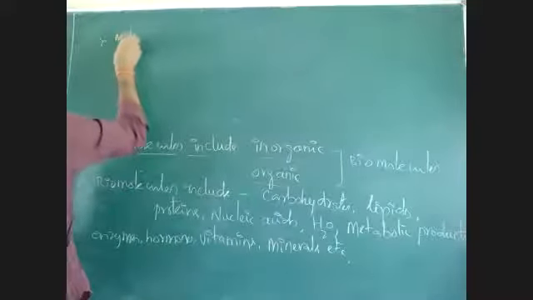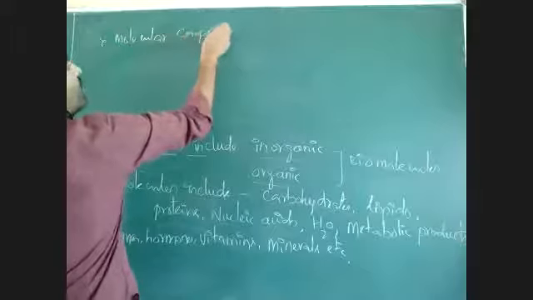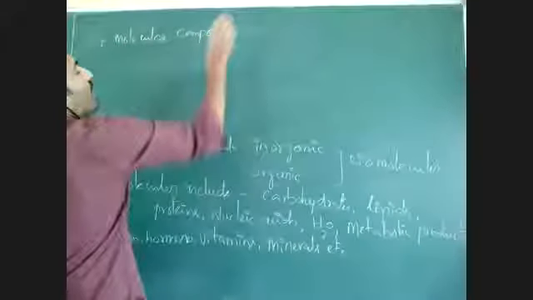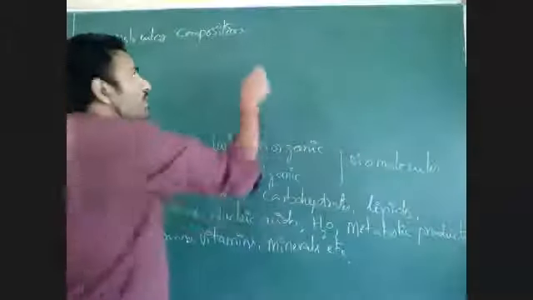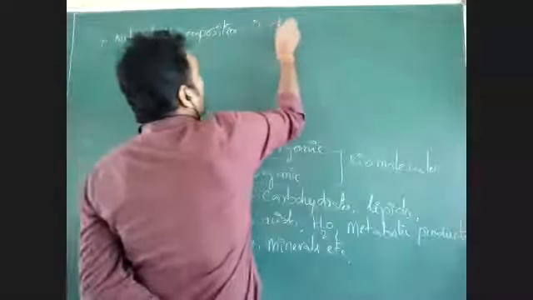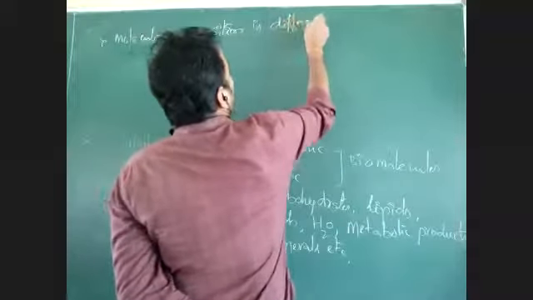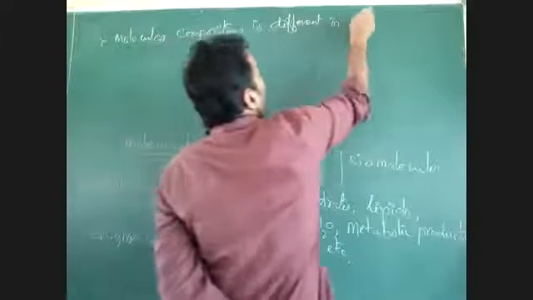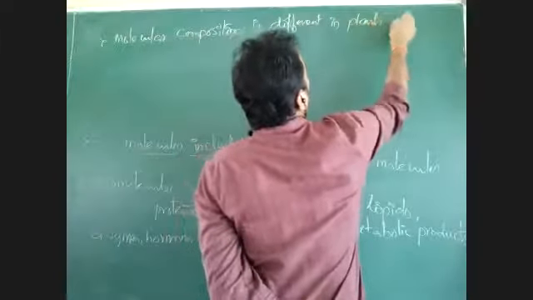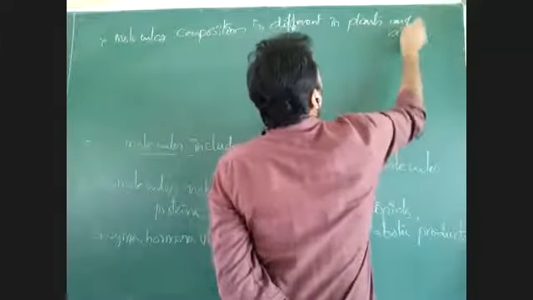Molecular composition, that means what biomolecules are present, is different in plants and animals.